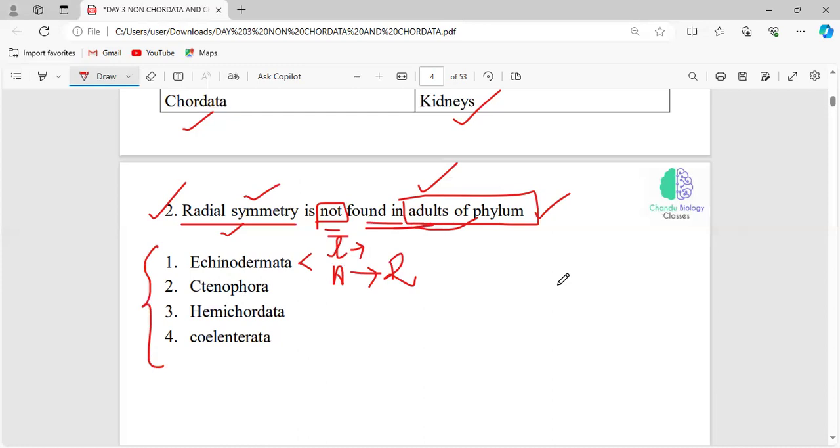We can find two types of symmetry in the phylum Echinodermata, right? In the larval stage, they exhibit bilateral symmetry. In the adult stage, they exhibit biradial or radial symmetry. And in Ctenophora, what will be the symmetry? In Hemichordata? In Coelenterata? If you know the general characteristic features, you can easily answer this question. That is why I keep stressing to revise the general characters as well as the classification, with examples.